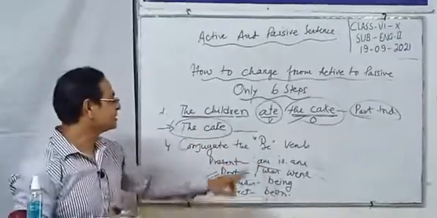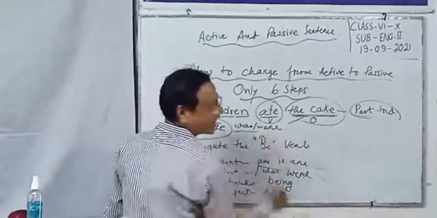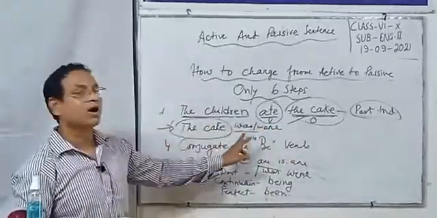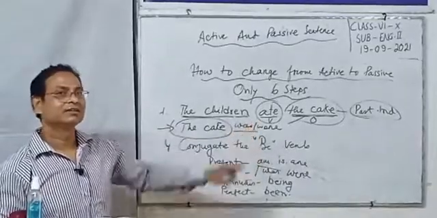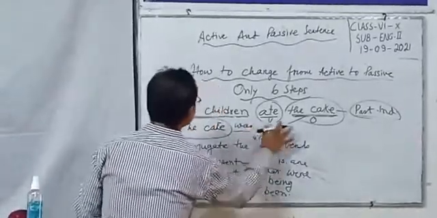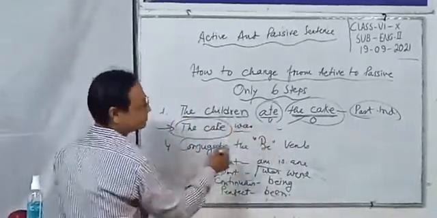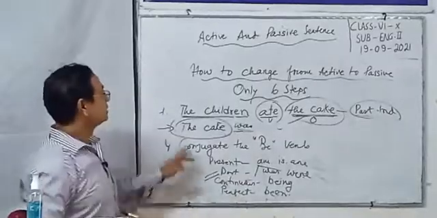The cake was or were? What do you think, dear students? The cake was or were? What do you think? Yes, the cake. Hence, the cake is singular. So, the cake takes singular verb. The cake was.